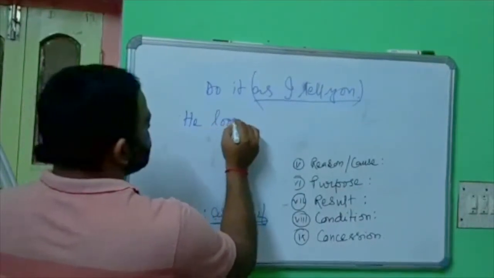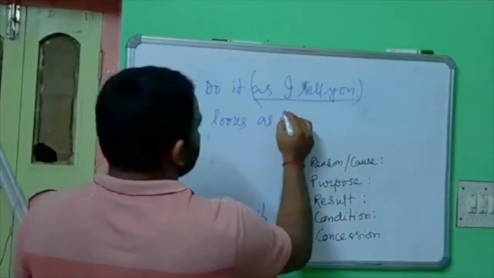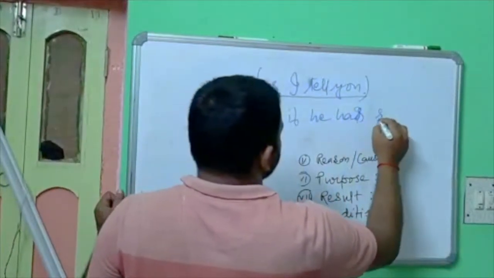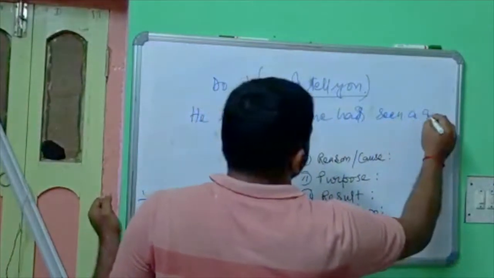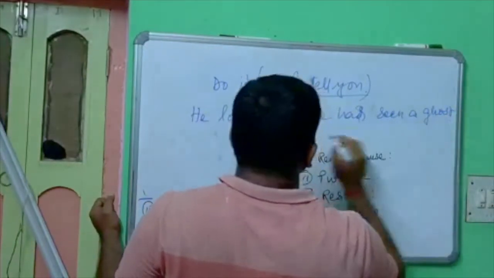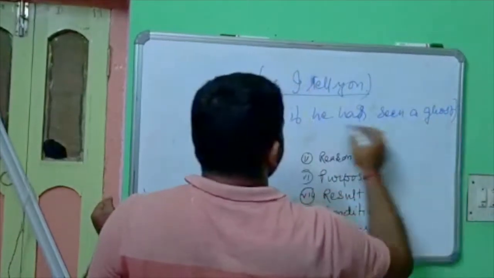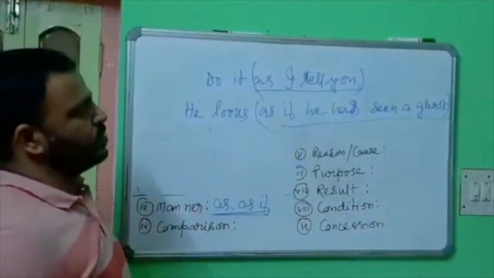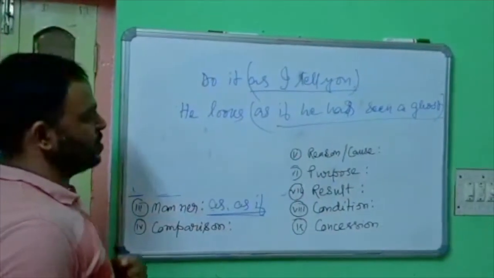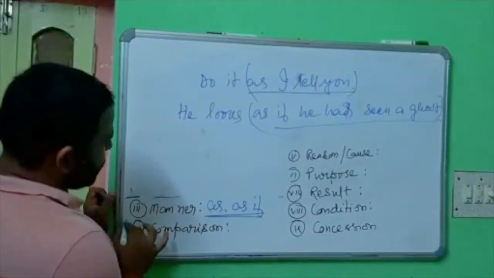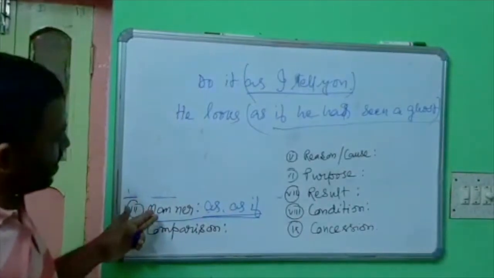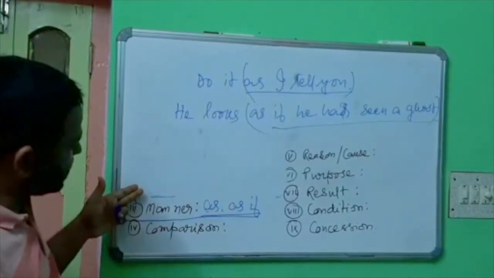He looks as if he has seen a ghost. So the adverbial clause of manner is as if he has seen a ghost. These are the three: clause of time, clause of place, clause of manner.